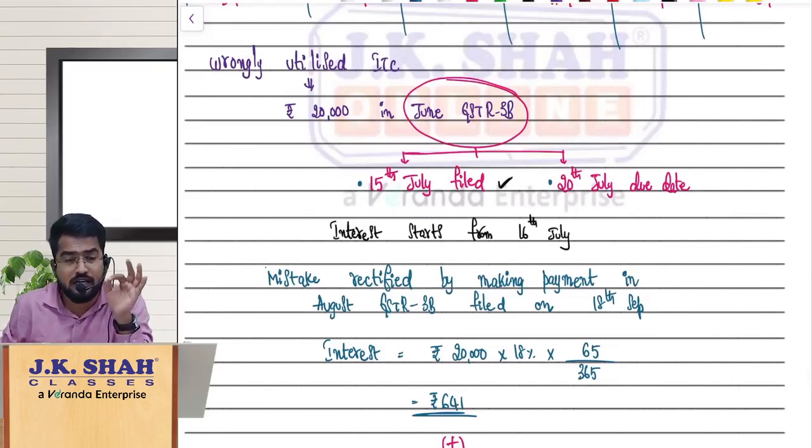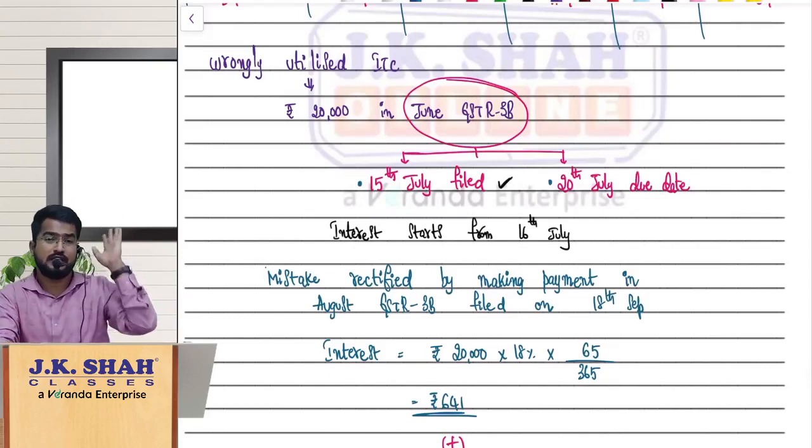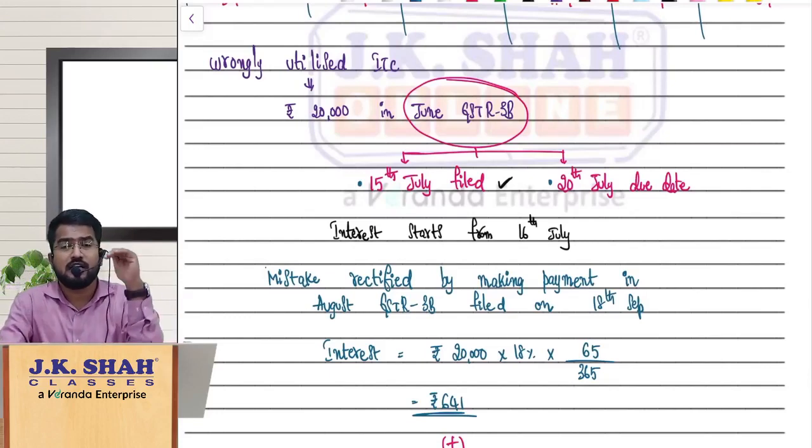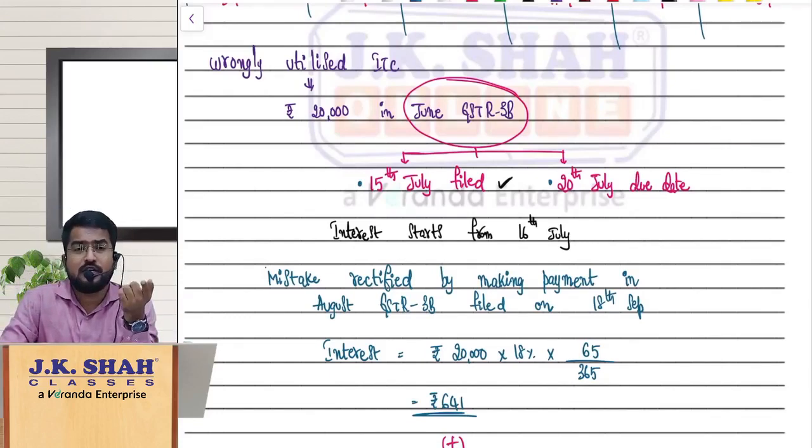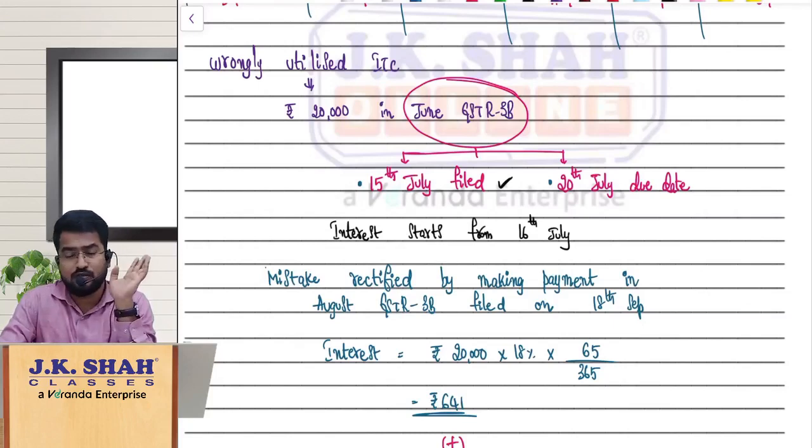Guys, we are seeing the date of utilization of ITC. It will be the actual date of filing the GSTR 3B for the month in which the utilization has happened, or the due date of filing that 3B, whichever is earlier. 15th July or 20th July, which is earlier? 15th July. So interest will start from the next day, that is 16th July. From 16th July the interest will start.